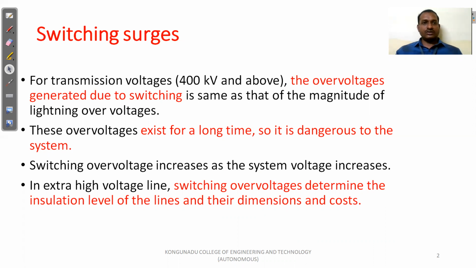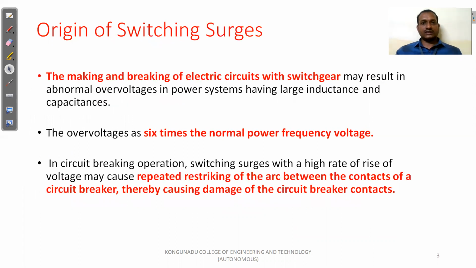Next, we are going to discuss the origin of switching surges. The main reason is the making and breaking of electric circuits with the switch gears. This produces abnormal over voltage in the power system. The transmission line may have large inductance and capacitance.